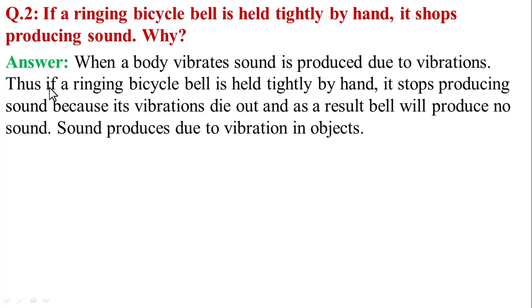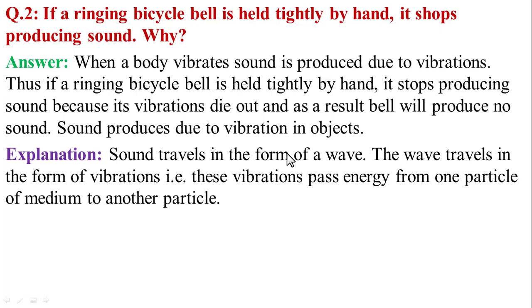So if the ringing bell of the bicycle is held tightly by hand, it stops producing sound because its vibration dies out, and as a result the bell will produce no sound, because sound is produced due to the vibration of an object.